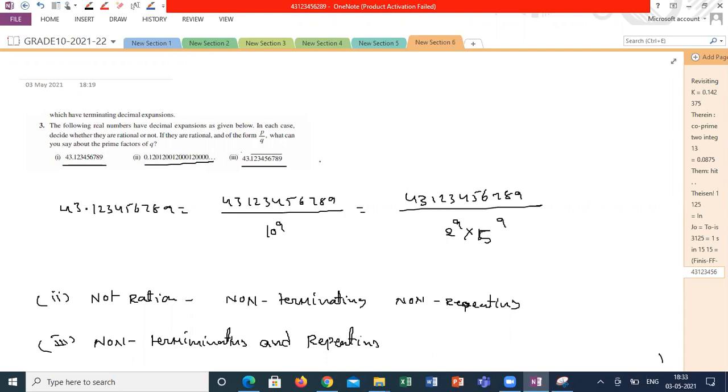Got it? What I'm trying to say, guys? So, if any decimal expansion is non-terminating and non-repeating, it is not a rational number. The meaning of that is, it is not possible to write it in the form of P by Q. Then it is called an irrational number. Got it? What is the difference between rational and irrational?